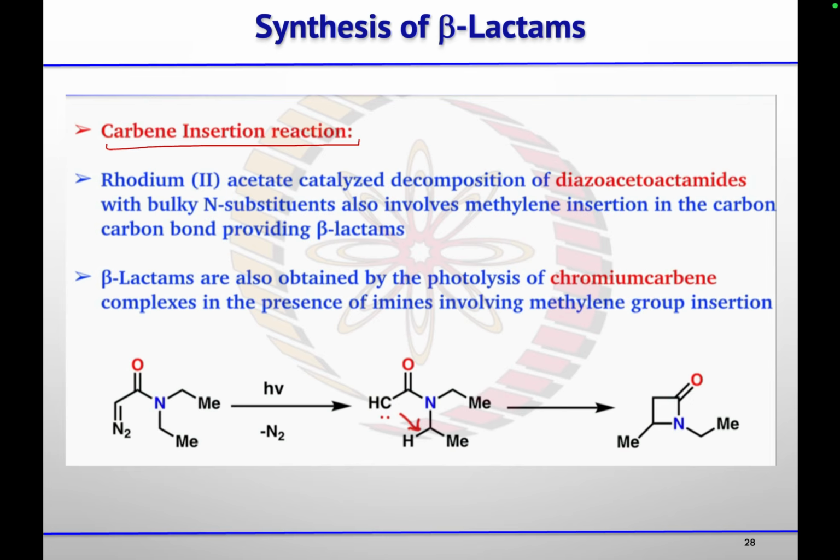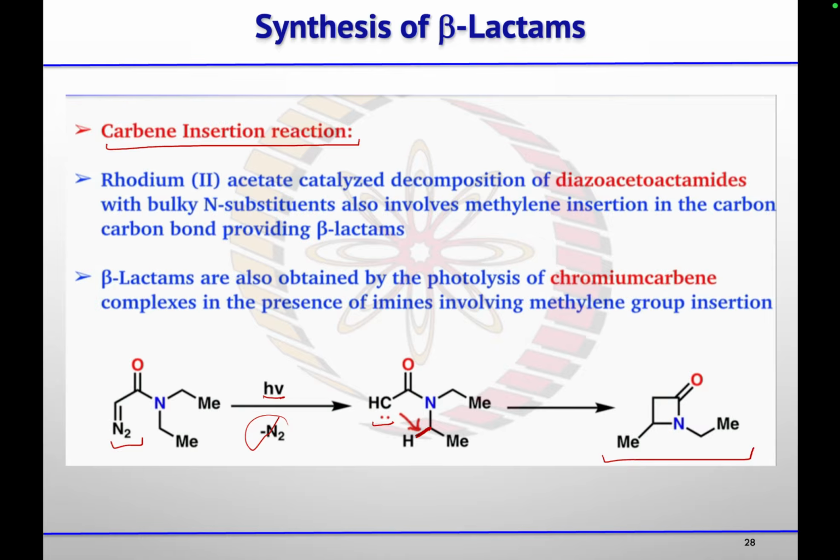So carbenes, we know, we get from the diazo compound by treating it with rhodium acetate, or in place of rhodium, one can use copper also. So with rhodium, that diazo compound under photochemical conditions will lose nitrogen, and you will get this carbene. Then wherever the carbene was there, it will undergo CH insertion to give you this beta lactam. So by doing a cyclization reaction, a ring expansion reaction, or a carbene insertion reaction, one can prepare this beta lactam ring.